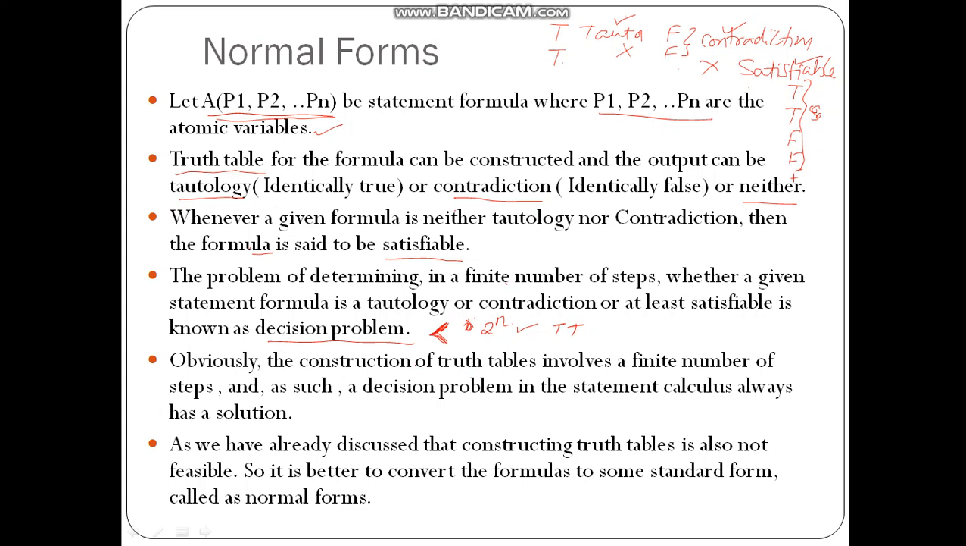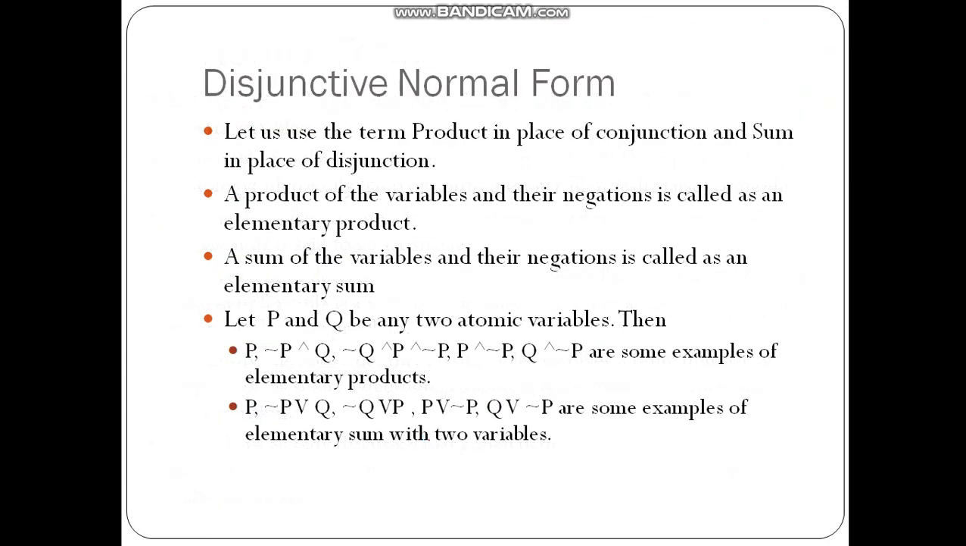The construction of the truth table, as we have already discussed, involves a finite number of steps, and as such a decision problem in the statement calculus always has a solution. So your truth table method will always give you the solution. But the problem with the truth table solution is that it grows very quickly. It grows exponentially, and because of that it is not feasible. So it is better to convert the formula to some standard form, and those standard forms are called the normal forms. So let us discuss the normal forms.